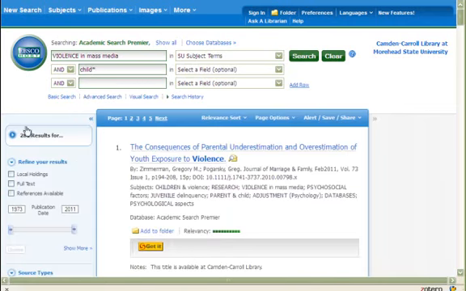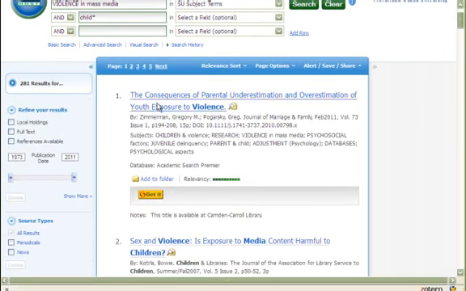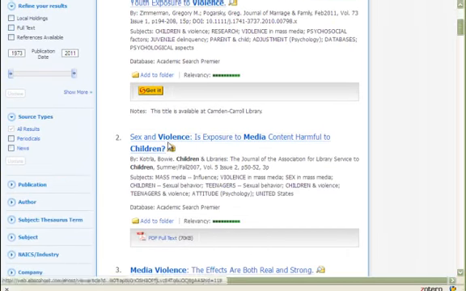You'll notice that we now have 280 results instead of the rather large list of a little under 1,500 results. Consequences of parental underestimation and overestimation of youth exposure to violence. Sex and violence: is exposure to media content harmful to children?